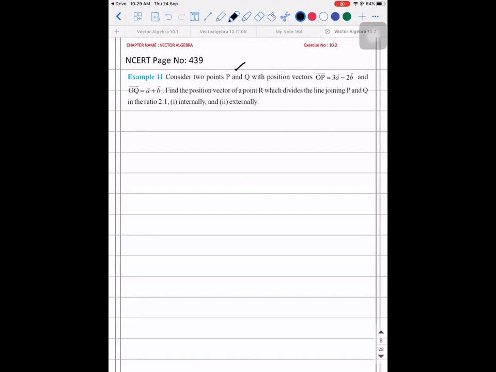Consider 2 points P and Q with the position vectors: OP vector is 3a vector minus 2b vector, and OQ vector is a vector plus b vector. Find the position vector of a point R which divides the line joining P and Q in the ratio 2:1 internally and 2:1 externally. So the position vector of point P is 3a vector minus 2b vector, position vector of Q is a vector plus b vector. So there is a point R for which you need to find the coordinates, R dividing PQ in the ratio 2:1.